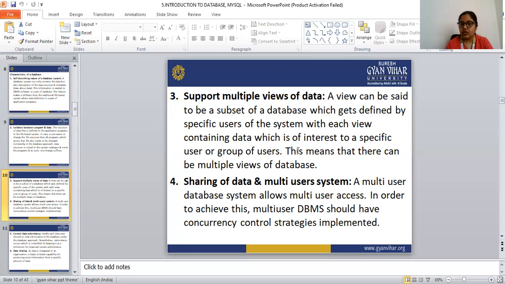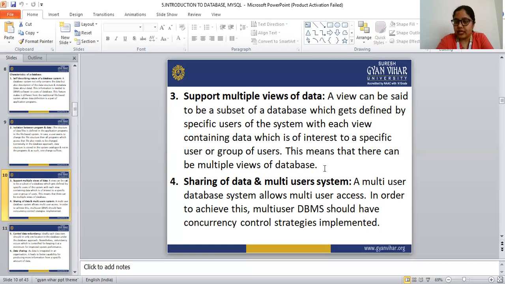That means there can be multiple views of the database.